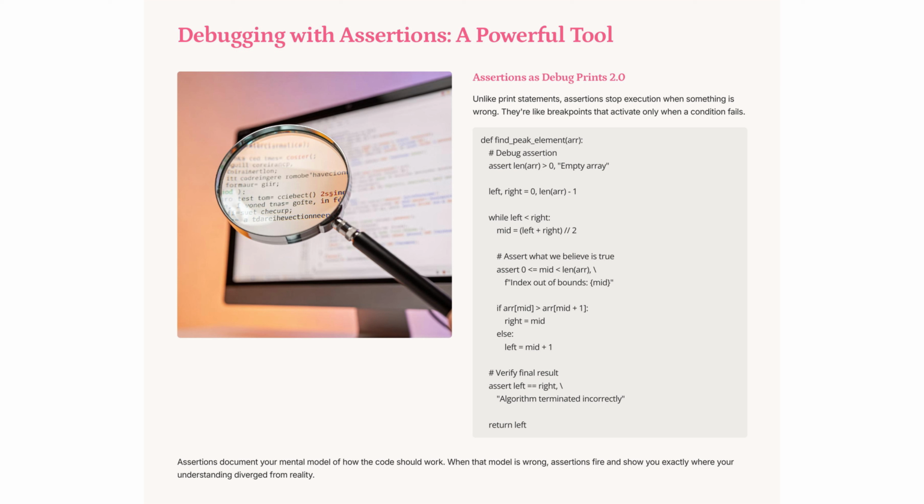Assertions serve as dynamic checks in code, halting execution when conditions fail. In find peak element, assertions ensure array bounds and algorithm correctness. Unlike print statements, they act as conditional breakpoints, highlighting where assumptions fail. This approach documents your code's expected behavior, providing immediate feedback when reality diverges from your mental model.